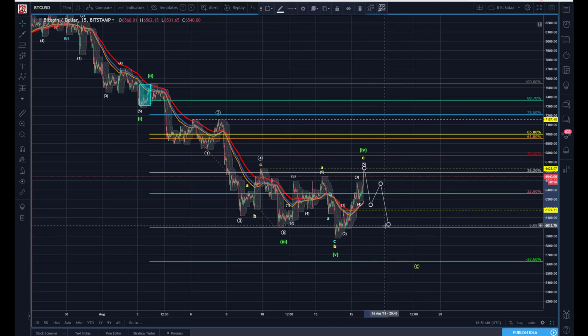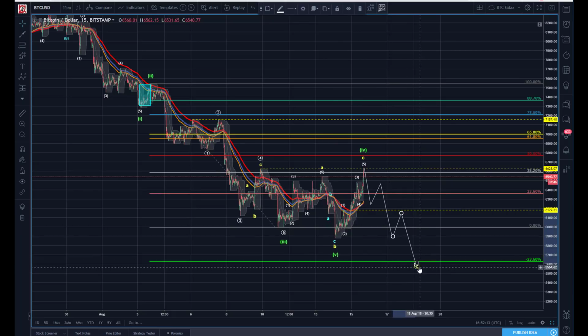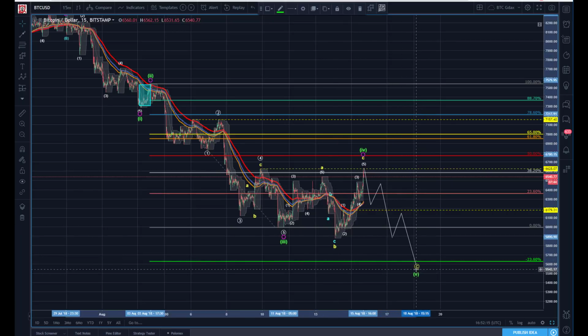Now that may be that we end up relabeling and somehow we've got to fit this to make it work. I suppose technically, since we didn't take out this pivot, you could still make a case for some sort of expanding diagonal. I just think that's less likely. So what I think is more likely is this comes down, we end up going into a 3, and then we go 4, 5. So we'd anticipate doing this, and we finish in 5. And then we get our good 5th, so this would come back over here.